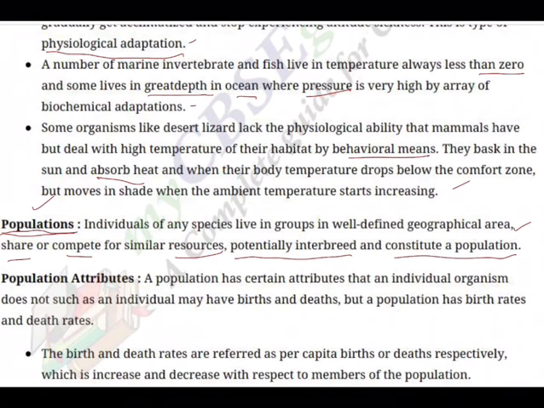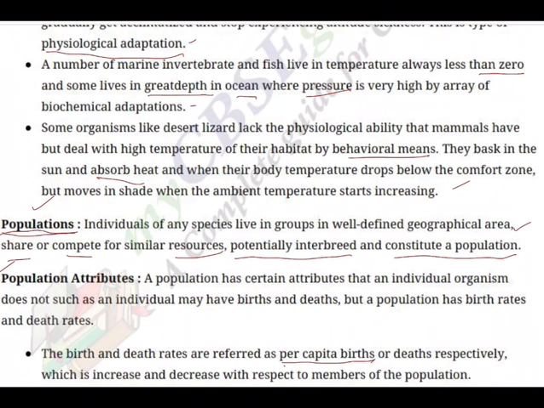So what are the various factors that influence a population? These are called population attributes. Population has certain attributes that an individual organism does not, such as an individual may have births and deaths, but population has a birth rate and a death rate. We say natality and mortality. So birth rate and death rate. The birth and death rates are referred to as per capita births. This is per capita births.